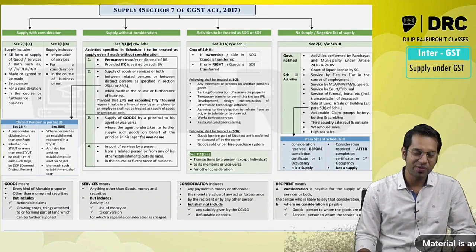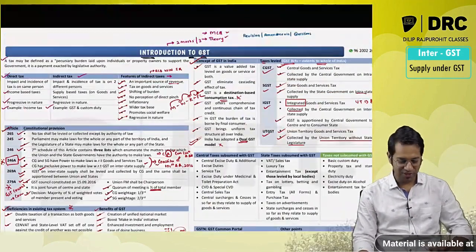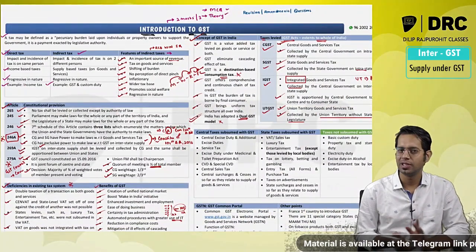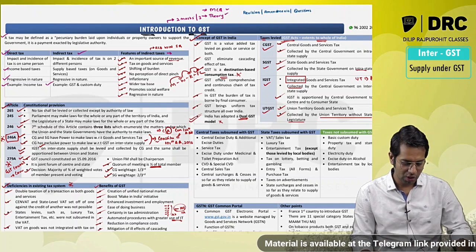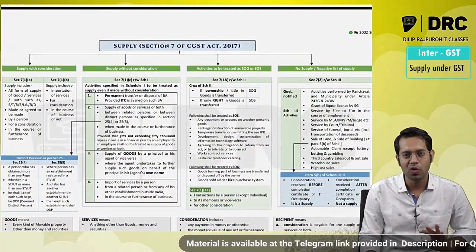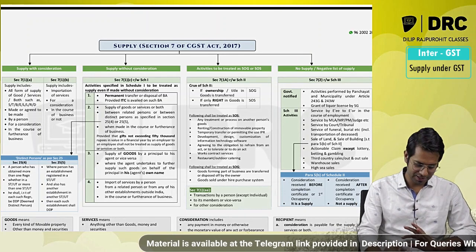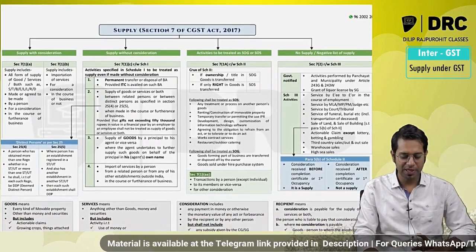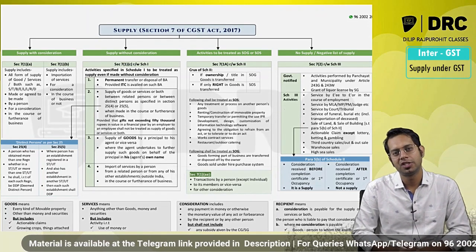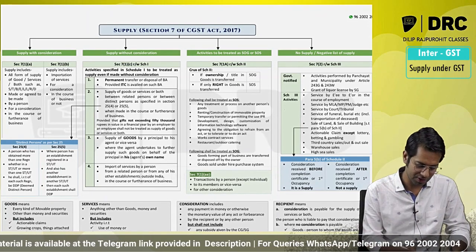Welcome back. In our previous class we discussed a topic called Introduction to GST. Nice and simple topic. First chapter, weightage in the examination is 2 to 3 marks. Today we'll be discussing one of the important topics of your GST law, which is supply under GST. This topic is the base for all your other chapters because the taxable event under the GST law is supply of goods or services or both.